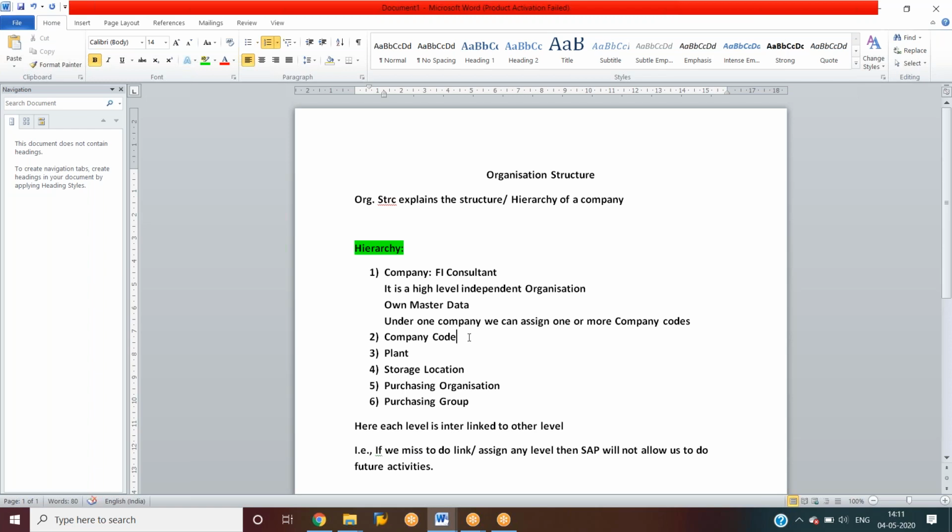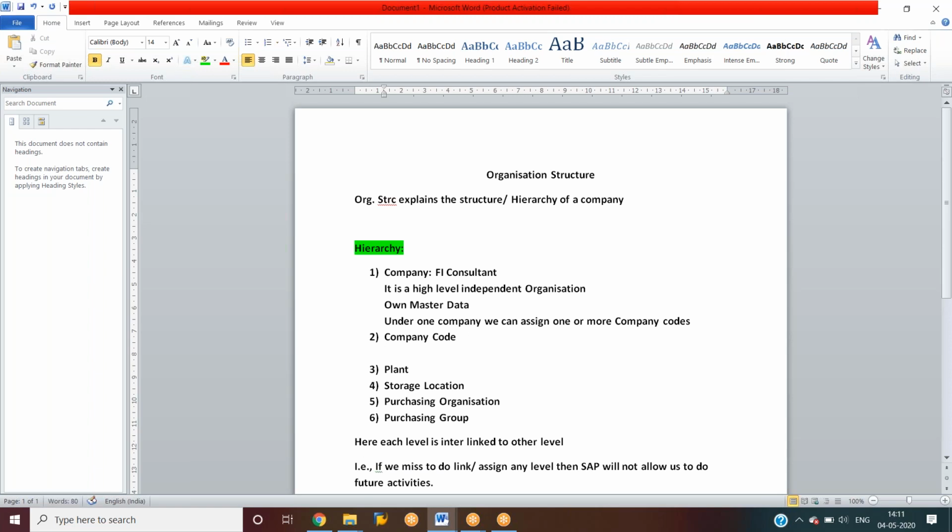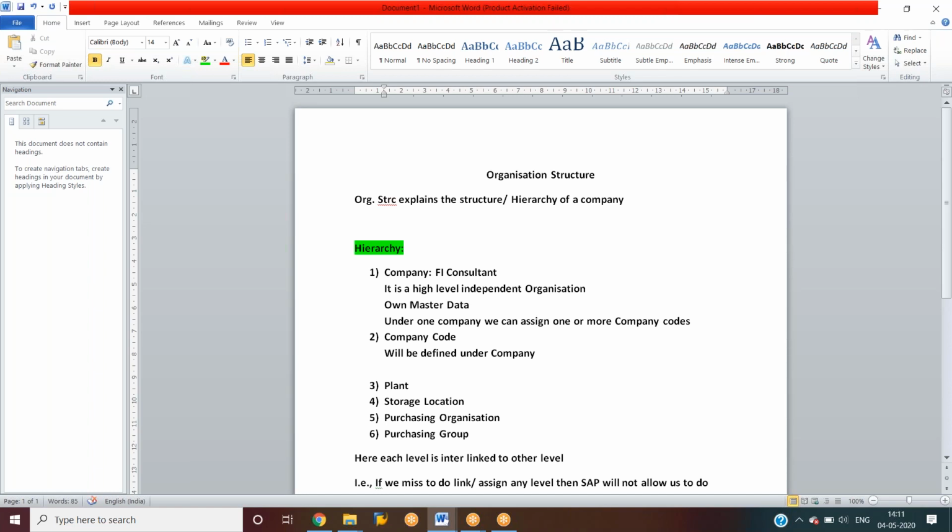So next, company code. A company code will be defined under a company, and it is an independent accounting unit.